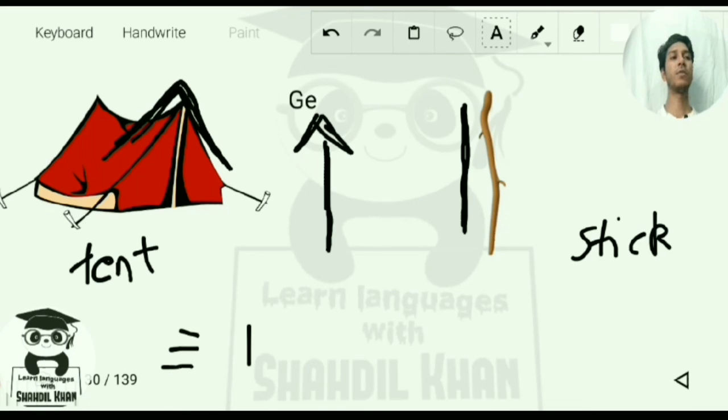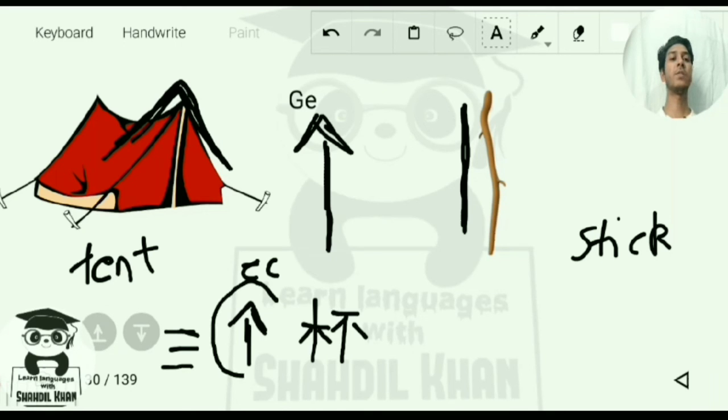So sun, you have to say 3 piece cup, or 3 cups you have to say. So in Chinese you generally say sun Ge, cup is bei. So I told you in my previous class the structure for cup is tree and knot. Don't cut the tree, otherwise you will not get that wooden cup. So that was the mnemonic for that, or you can say the memory key. So like this way we use this character over here.